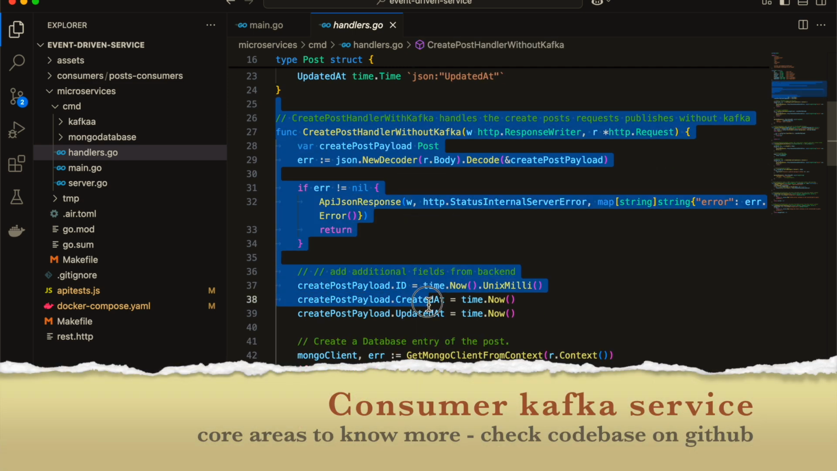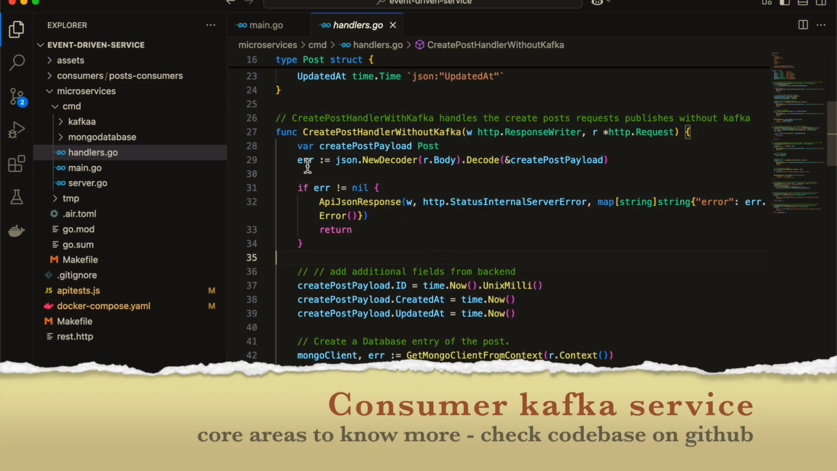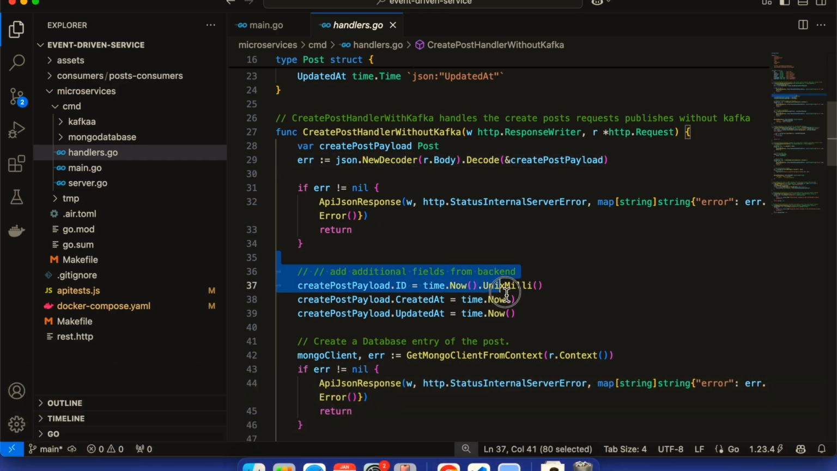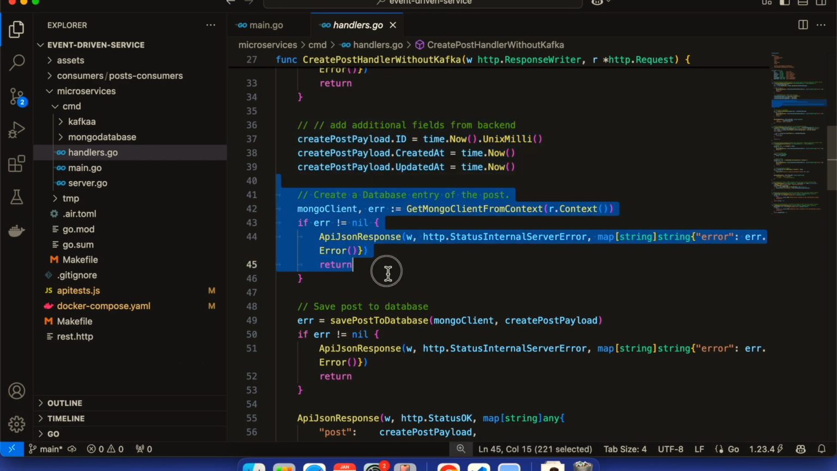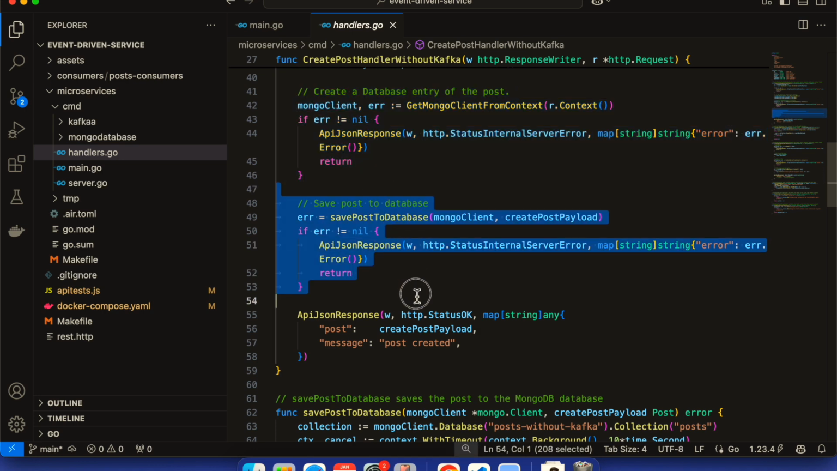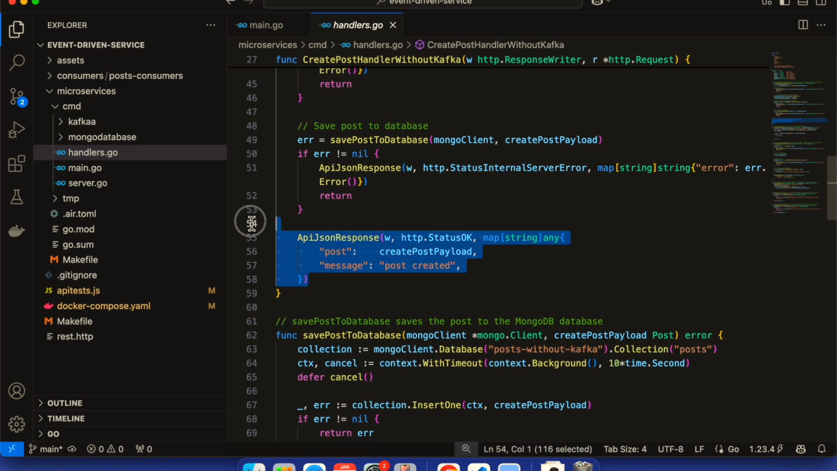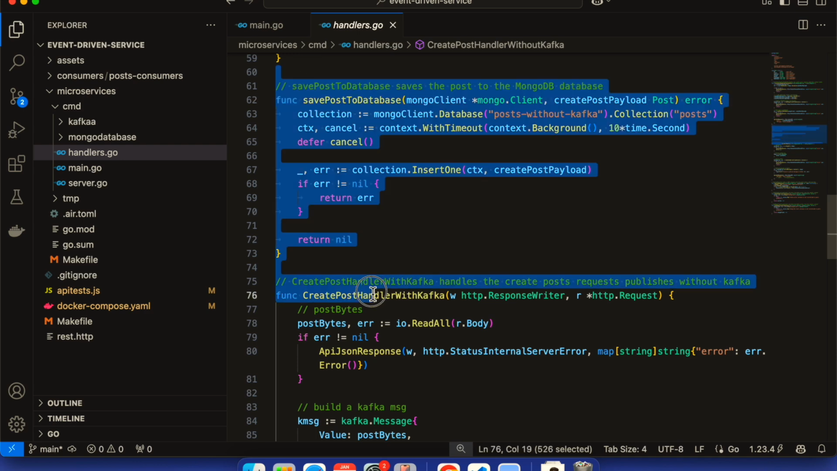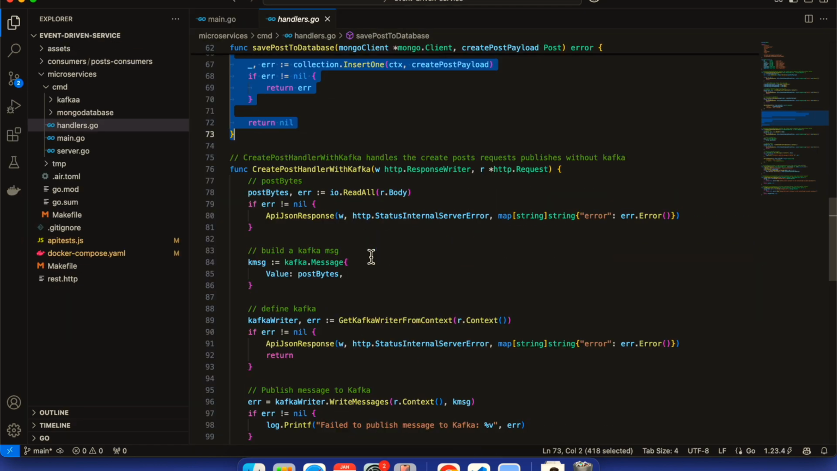The create post handler without Kafka is pretty straightforward, just reading out the body, adding some additional parameters and saving into the database. Whatever we saved, we are also logging the error conditions and returning as an output. And we are also saving the method. This utility method has been written over here.